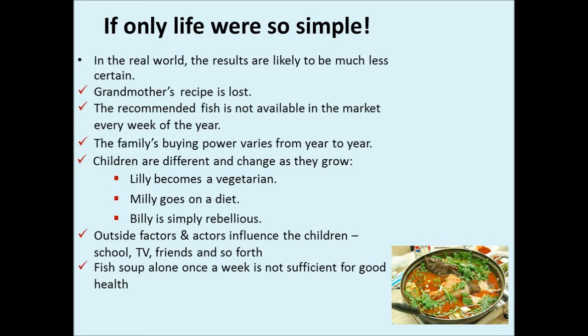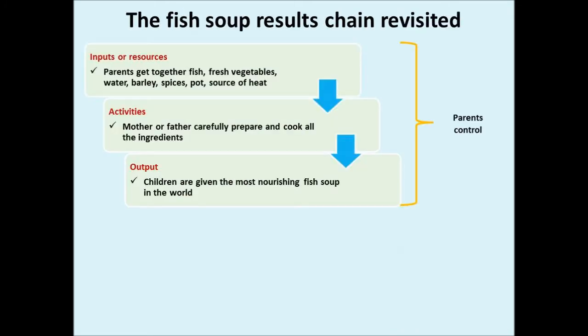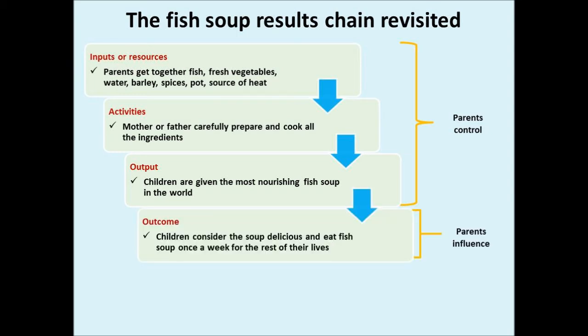Now that we have embedded the fish soup development story in the real world, we can revisit the results chain. Inputs, activities and outputs are substantially under the parents' control. Parents can influence outcomes. When it comes to impacts, parents worry. In such a complex situation, the relationship of cause and effect cannot be known with certainty until the outcomes emerge.